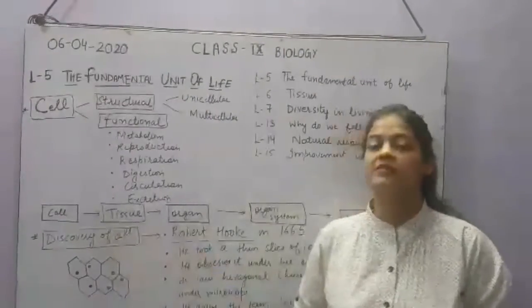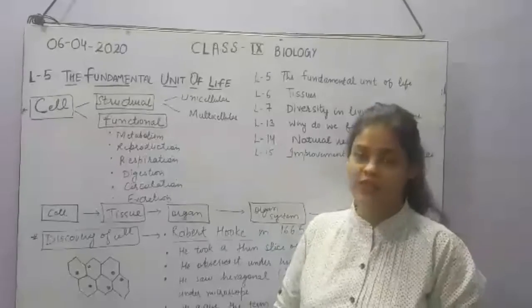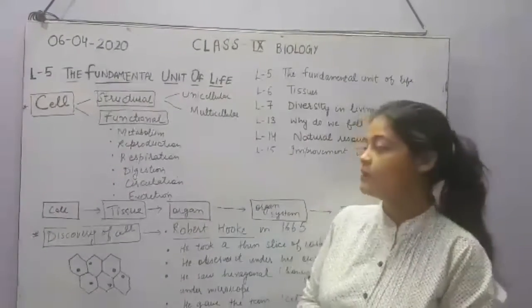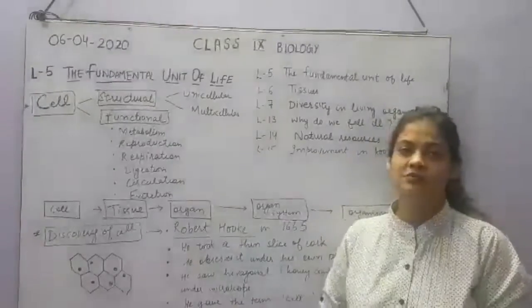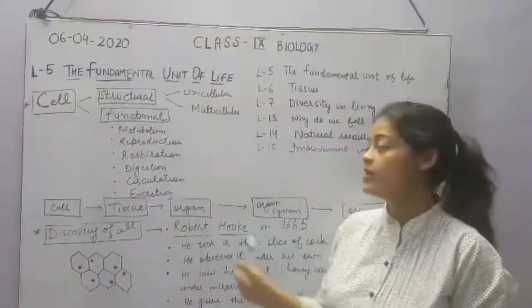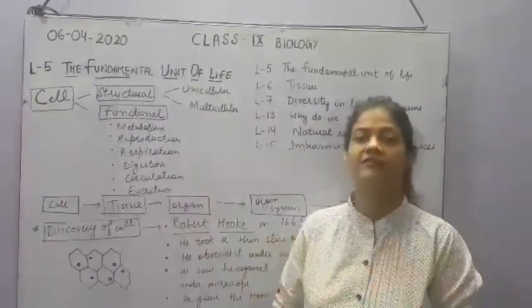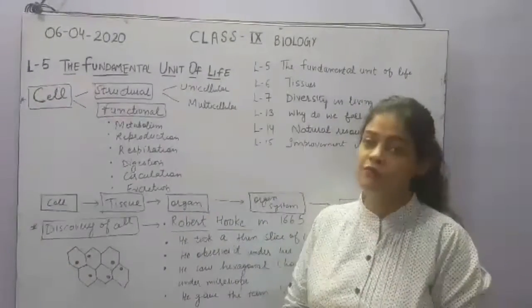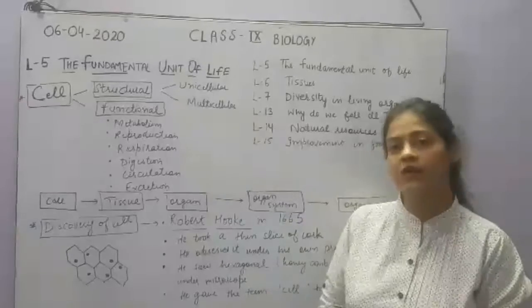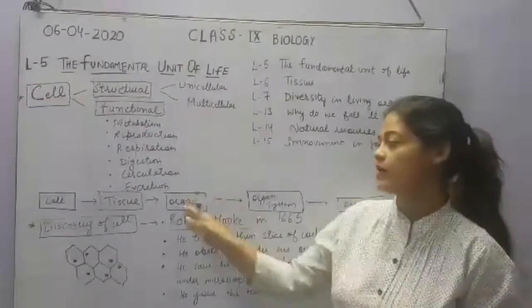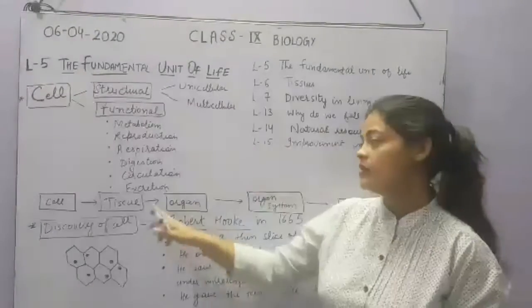But if the cells work together, like in the case of a unicellular organism, a single cell is there. It has to perform all the functions. But what about multicellular organisms, which are made up of so many cells? In that case, many cells will combine and collectively work together and they will form the tissue.